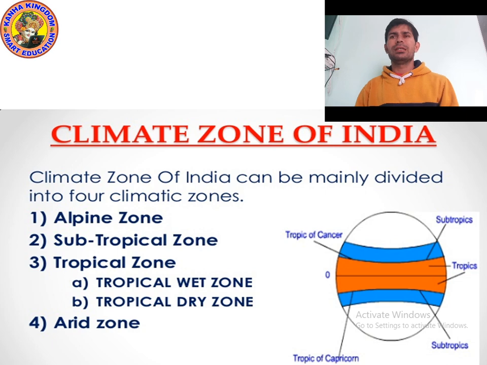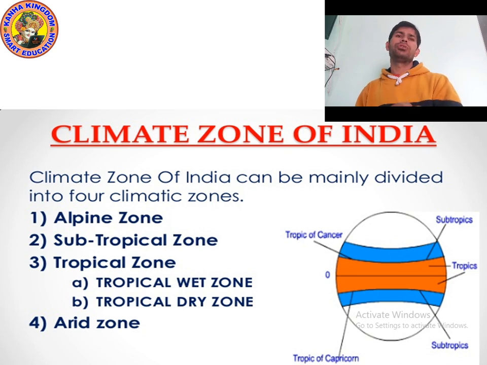So in India there are different climatic zones. Mainly, the climate zones of India can be divided into four. The first climatic zone of India is the alpine zone. Second is the subtropical zone.